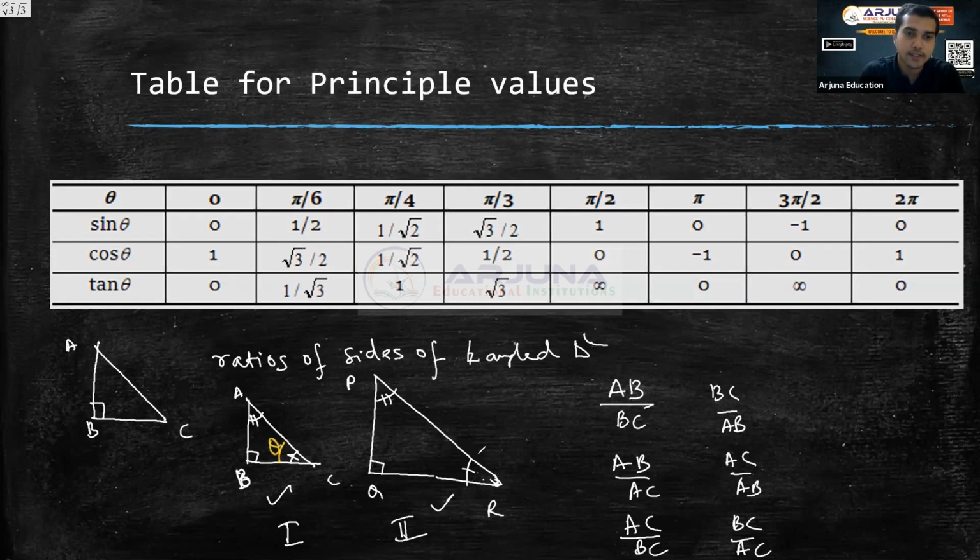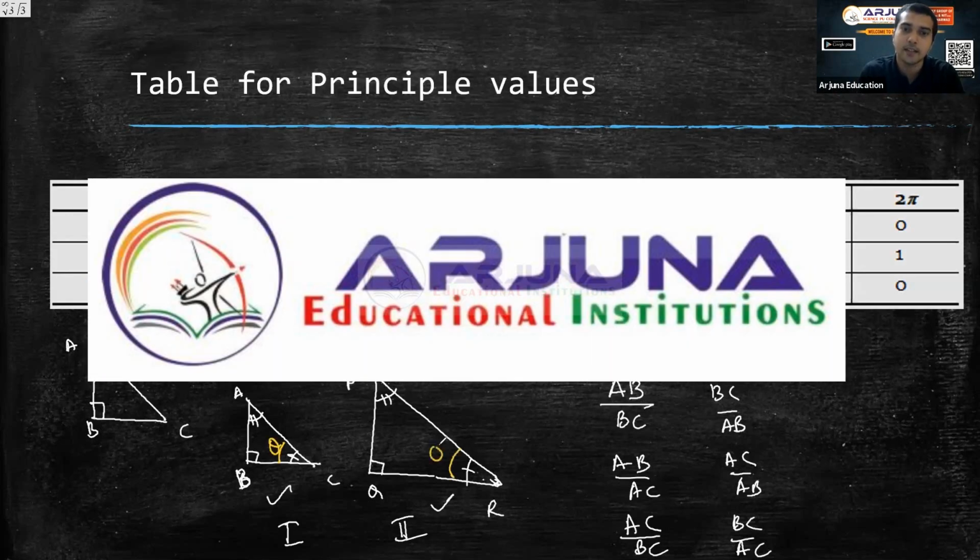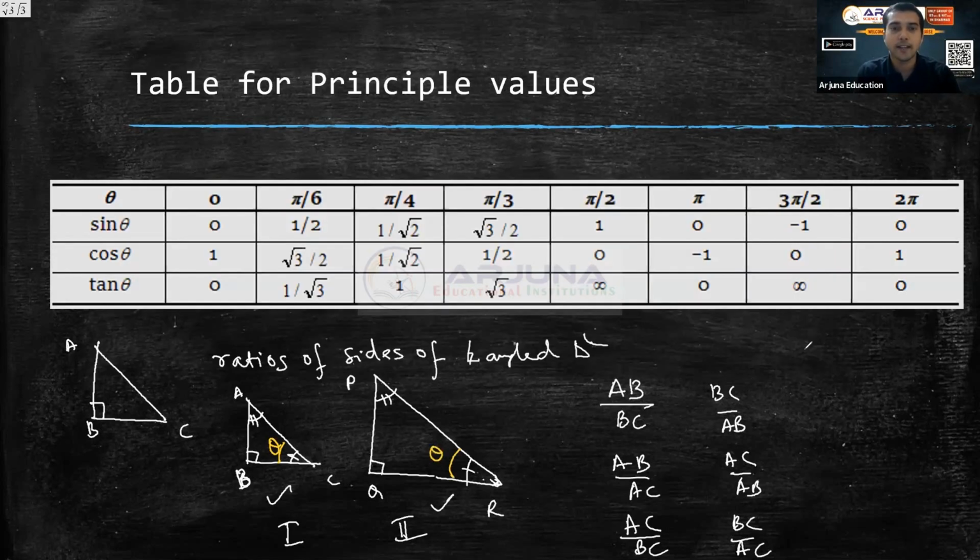That terminology depends upon the angle. So suppose this is angle theta, this is also angle theta. Now with respect to angle theta, I will write the ratio. With respect to angle theta, the opposite side is AB, the hypotenuse is AC. So this AB divided by AC, I will write it as sine theta.